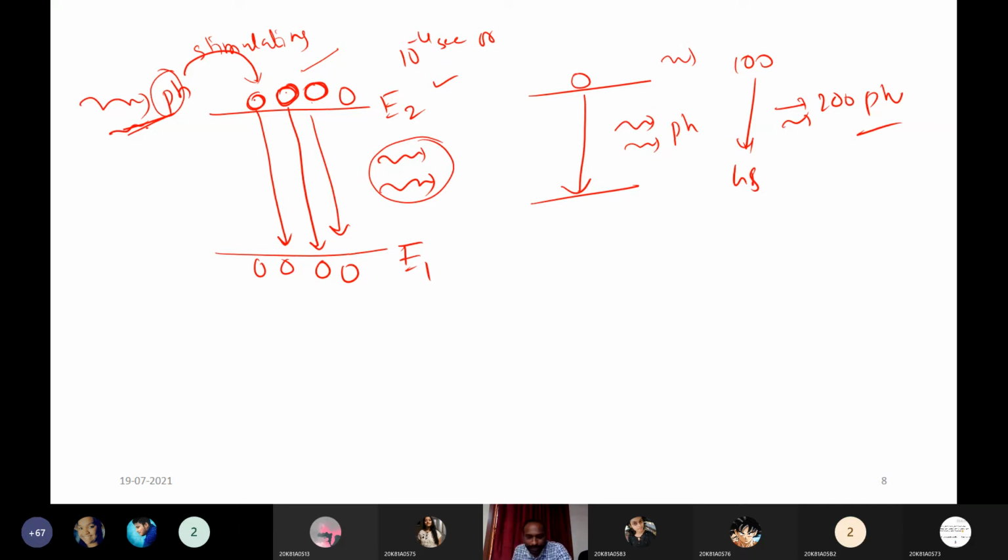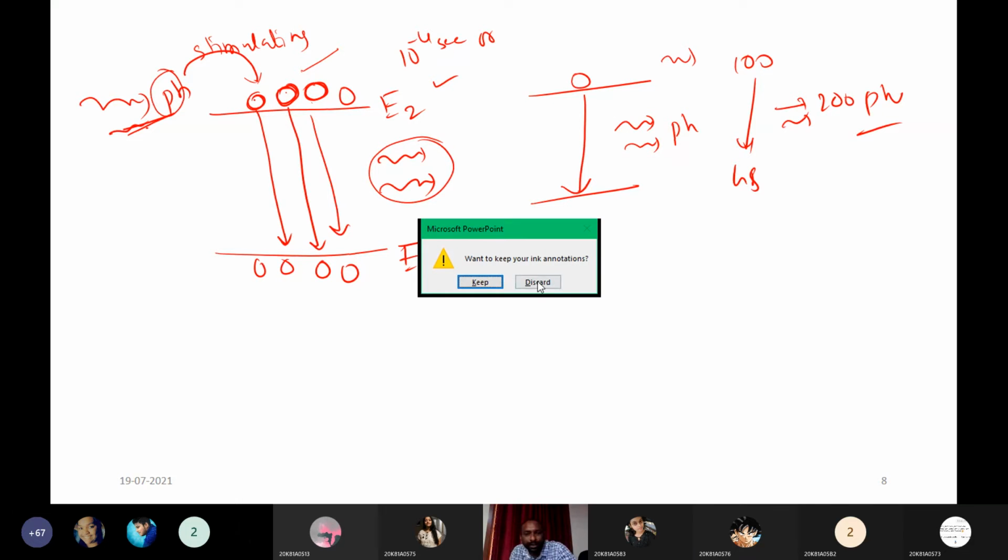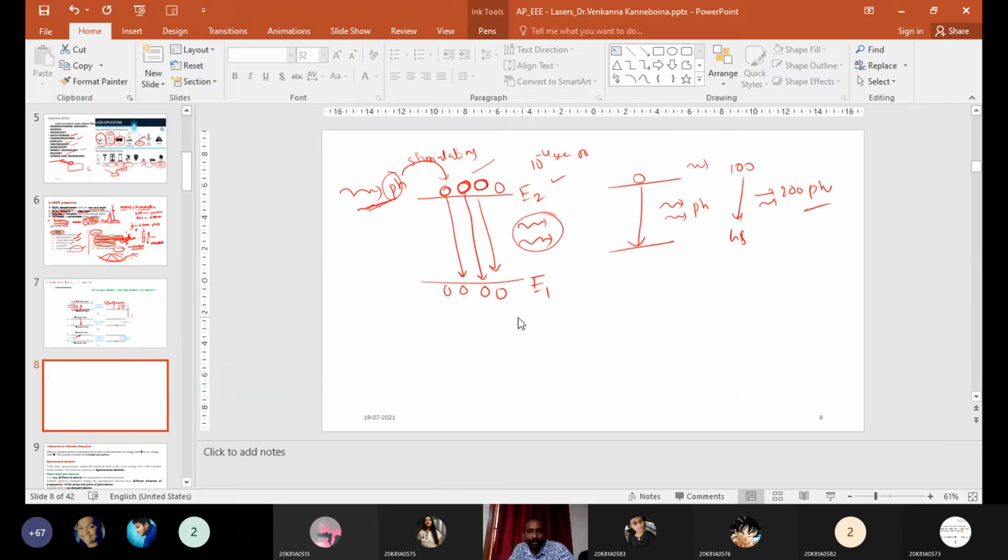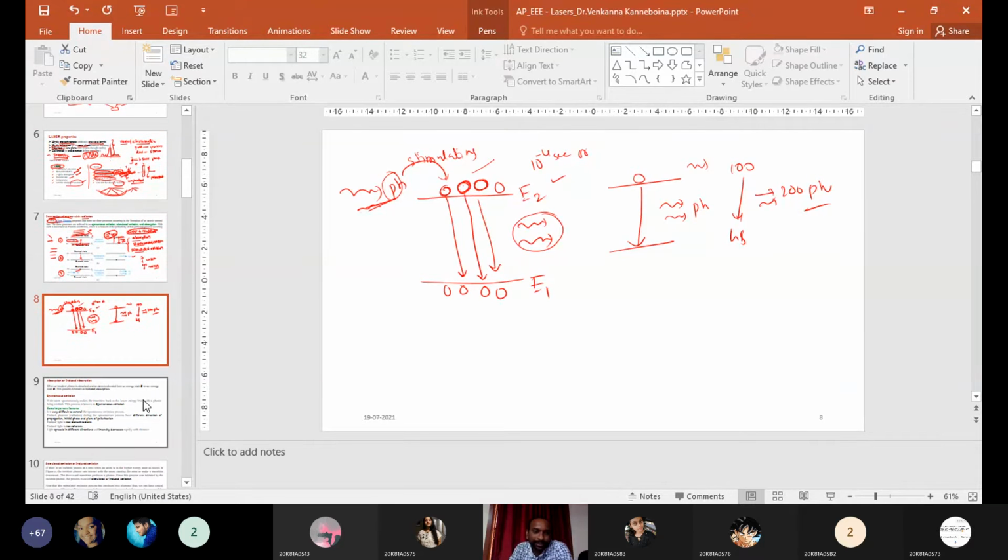Is it clear to you, these three processes? Any doubt? If you have any doubt here, please let me know. These are just basics. Once you understand, it is very easy to understand lasing action and how we produce the laser beam.